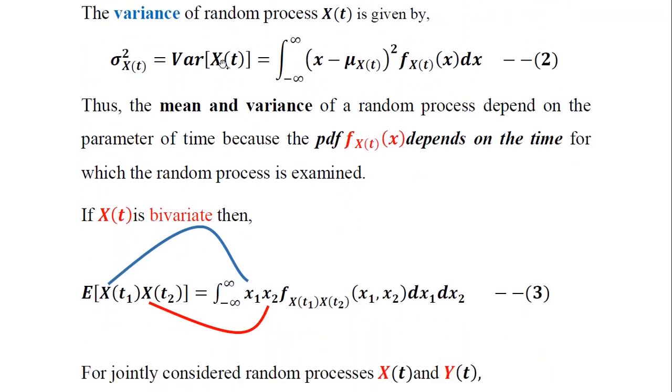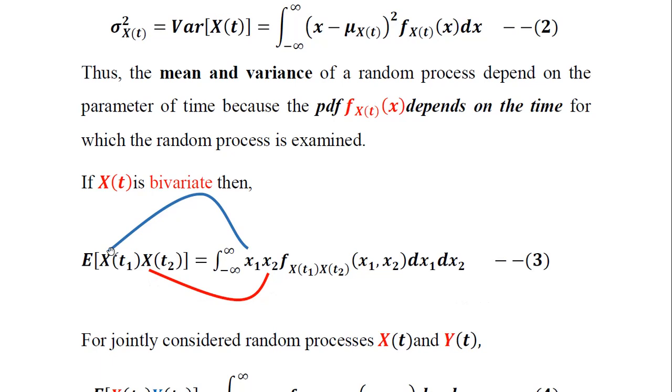Now we'll assume that except for the univariate case, we'll go for the bivariate. We just consider this X(t) is bivariate in nature. In that case, X(t) consists of X(t1) and then X(t2). So the bivariate random variable involves two random processes here, X(t1) and X(t2). The expectation or mean value of the product of these two is equal to the product of individual observations x1 and x2 of the random variables X(t1) and X(t2), then the joint PDF, that is f_X(t1)X(t2), is going to be taken here. As previously, we are taking the product of their observations along with the joint PDF or bivariate PDF. So this is equation number 3.